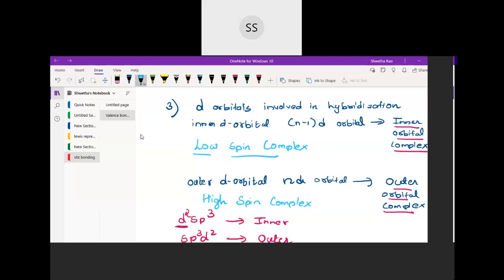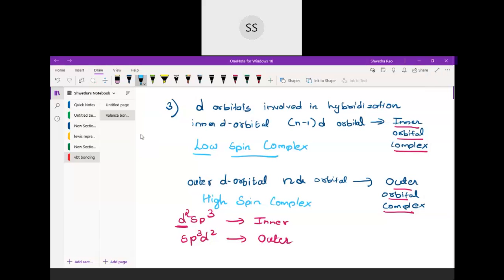And in the high spin complex, a larger number of unpaired electrons will be available. That is the reason why they show more paramagnetic character. The low spin complexes will show diamagnetic character most of the time, because the electrons inside the metal orbitals are paired up. So they are called low spin complexes, and these are named high spin complexes because you will see there are many unpaired electrons. So you just have to mention whether they are inner orbital or low spin, or outer orbital or high spin, in the exam.